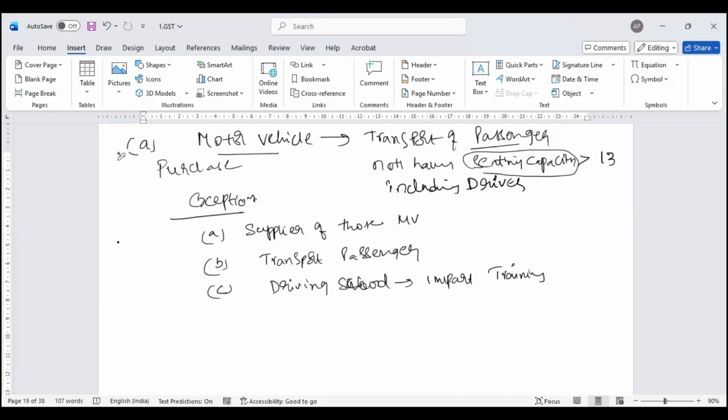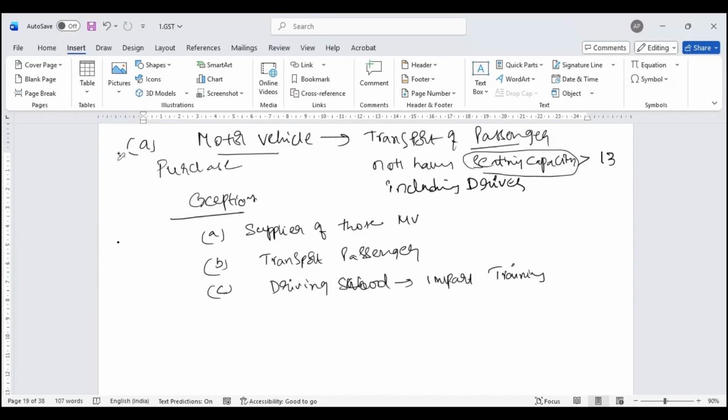Now let's put it this way. There is a hotel, a big high-rise luxury hotel, like Taj, Vivanta, which have big luxury cars. Any passenger, any client comes from the airport, I have to pick him up and drop him back to the airport. The worth of the car is 1 crore. On 1 crore, assuming I have paid 28 lakhs GST. What will I do?